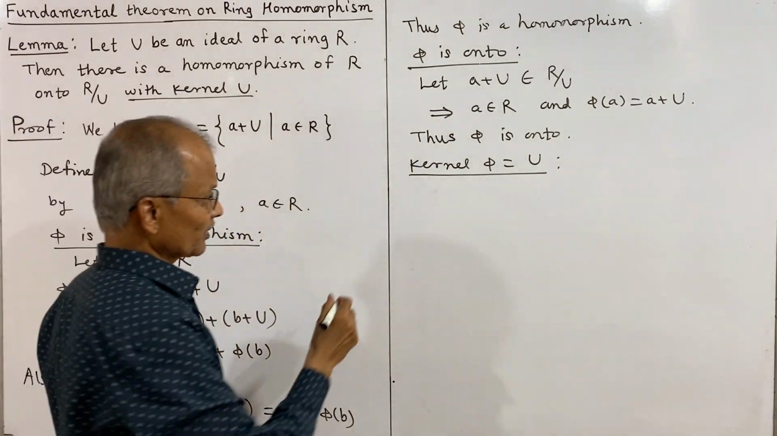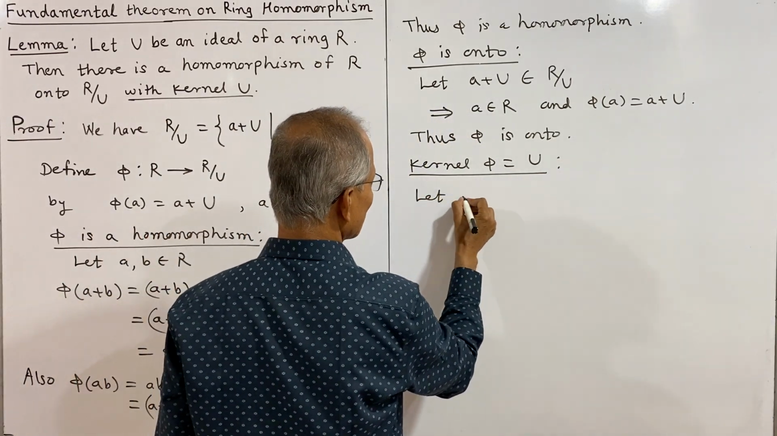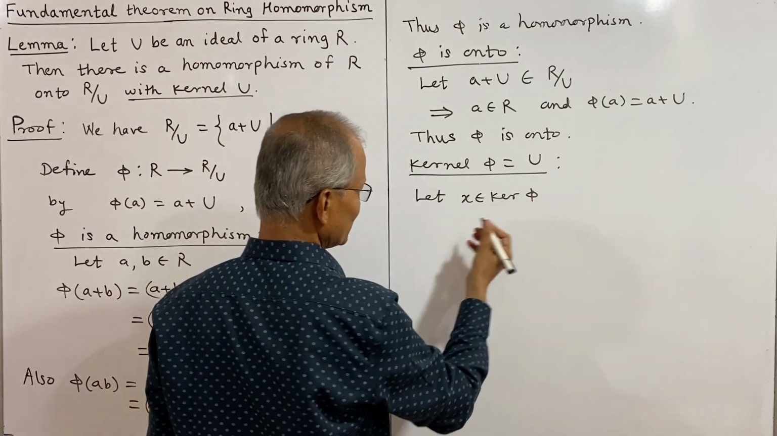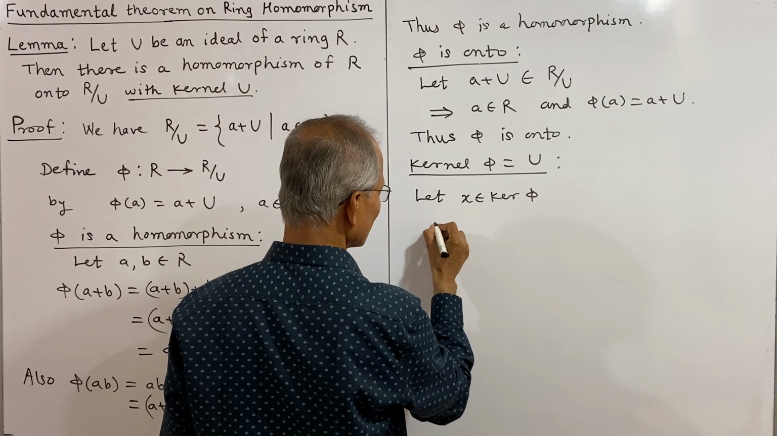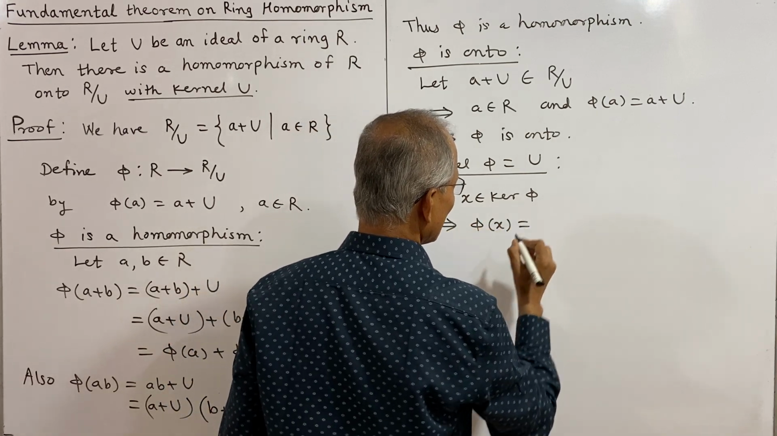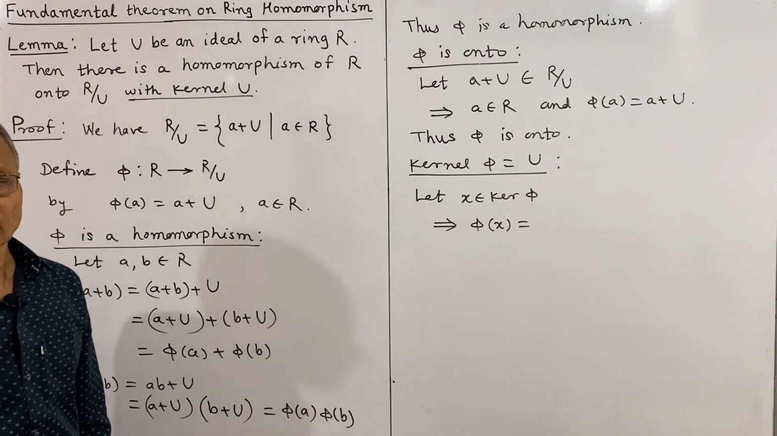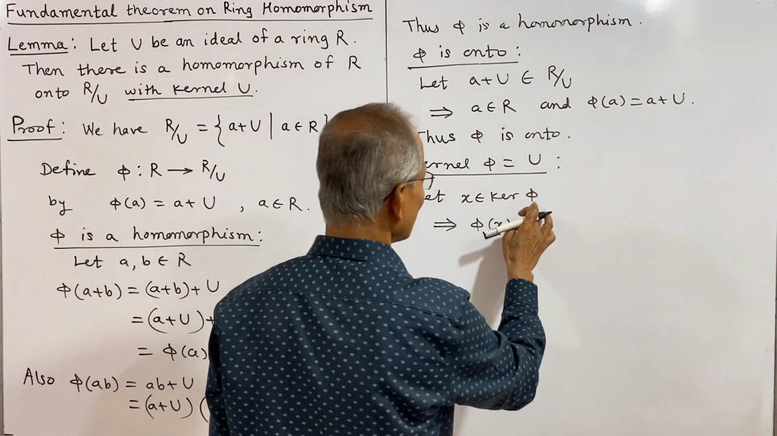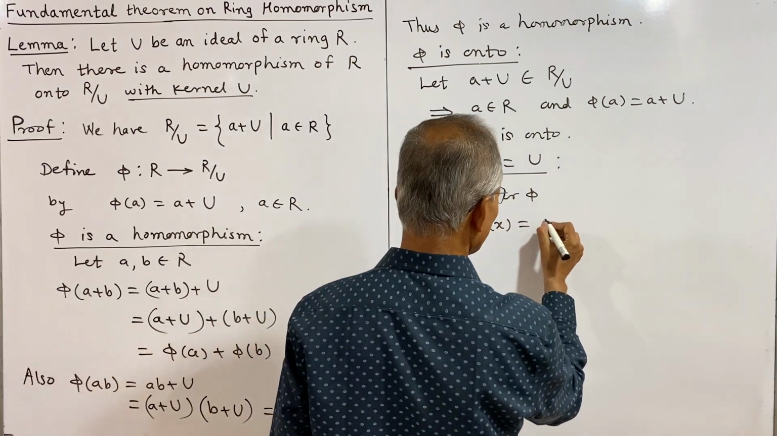For this purpose, let x belong to kernel phi. So we shall write a two-way implication. See what this implies and is implied by, by the definition of kernel. Kernel contains those elements whose image is 0. So phi of x is equal to 0.